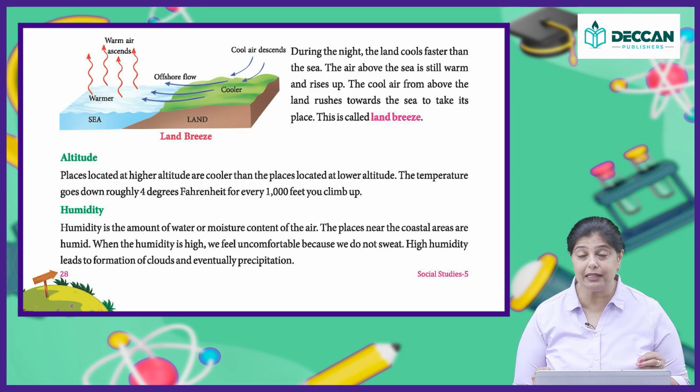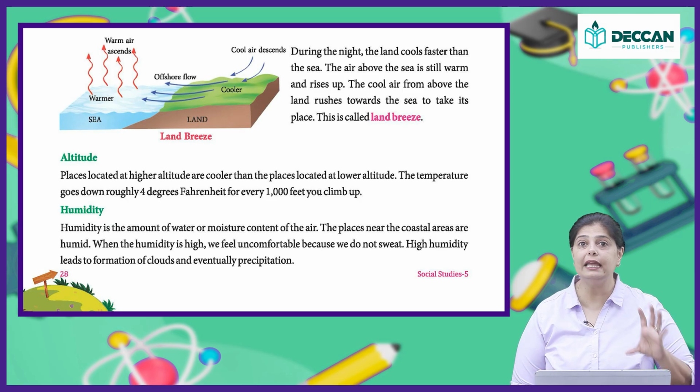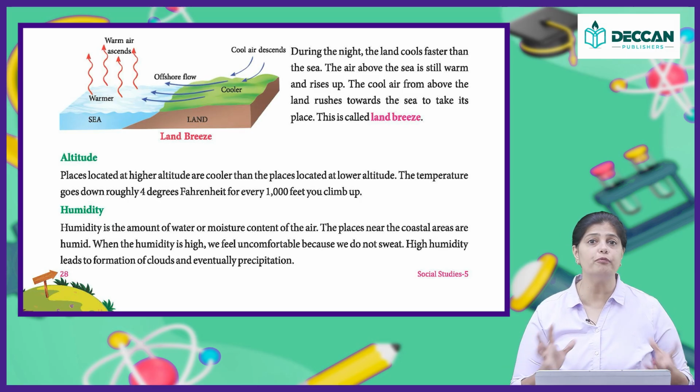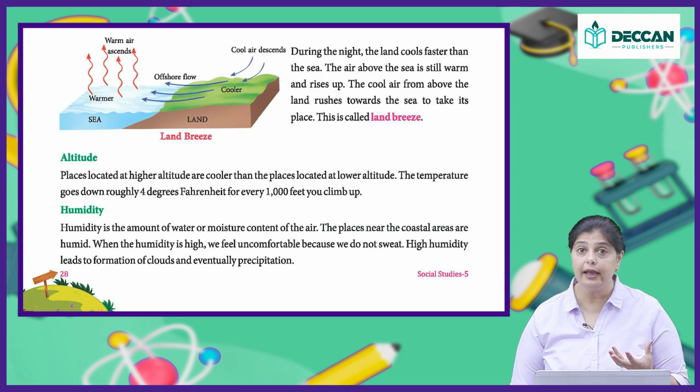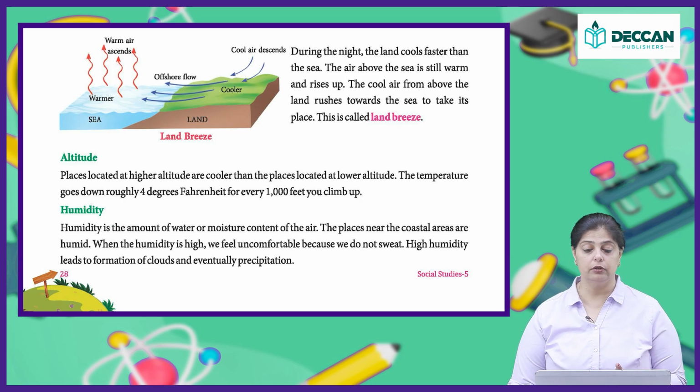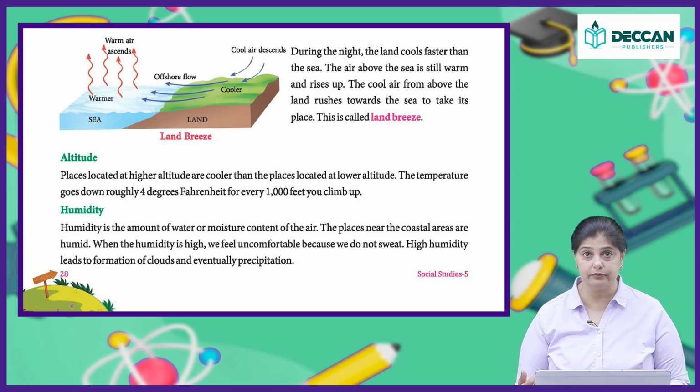Generally you will see that the climate gets humid during the rainy seasons, because there is lots of moisture in the air because of the rains, or because of the dampness around. The places near the coastal area are always humid because of the amount of moisture that is released into the air. When the humidity is high, we feel uncomfortable, because we do not sweat properly. If the humidity is very high, we feel very uncomfortable. High humidity leads to formation of clouds and eventually precipitation.